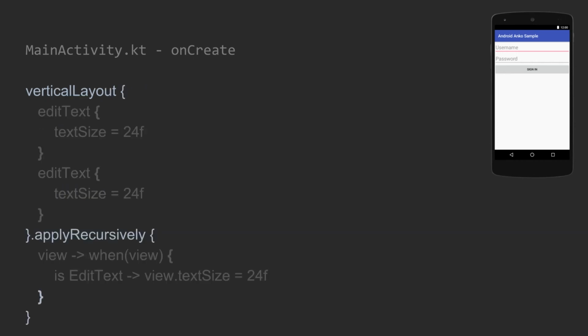Anko contains another function. It's applyRecursively, so you can apply to the whole layout recursively some variables which will be common for all these parts. So for instance, in our example, we will set to all edit texts inside of the vertical layout size 24.